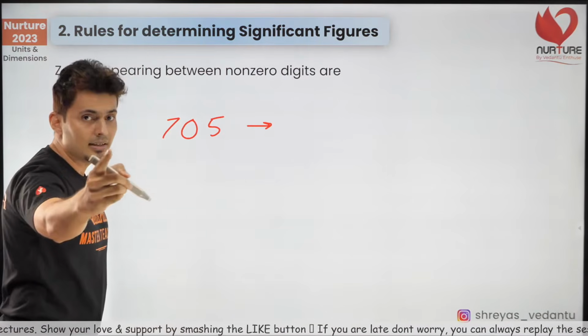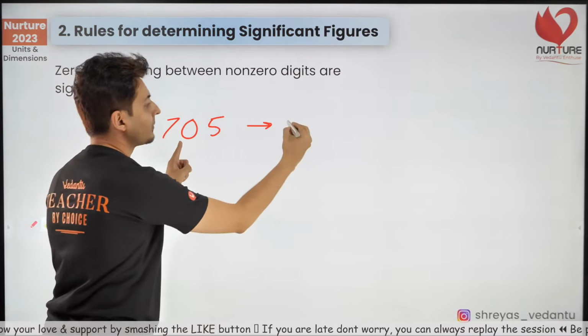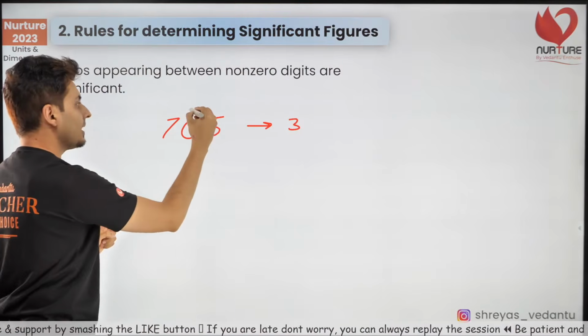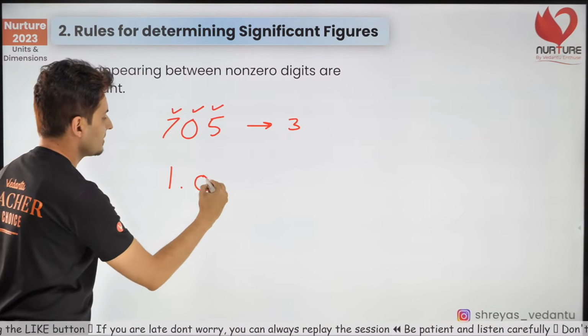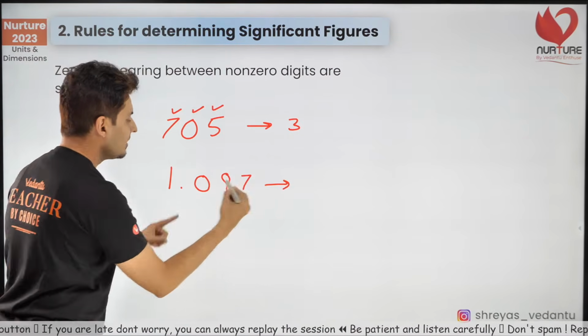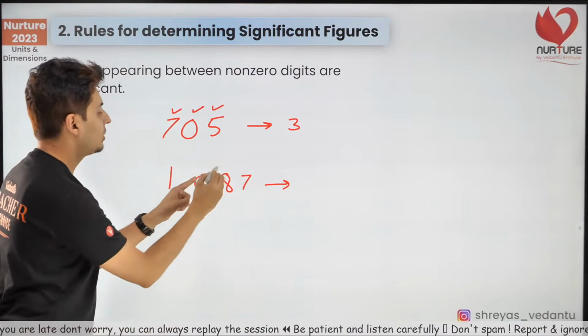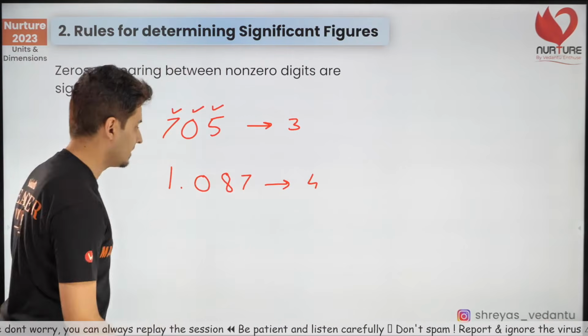How many significant digits does it have? 1, 2 and 3. Understand? So 3. All 3 are important. Similarly, 1.087. This 0 is important. So 1, 2, 3, 4. This has 4 significant digits.